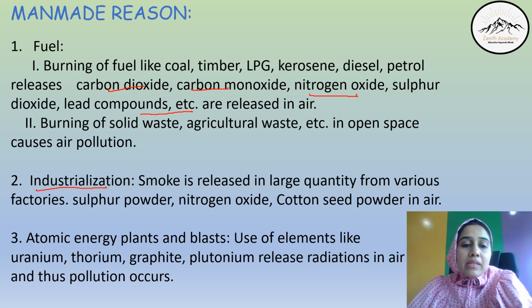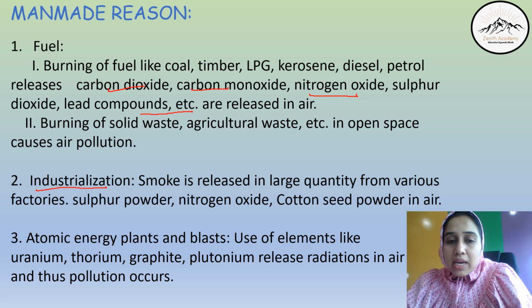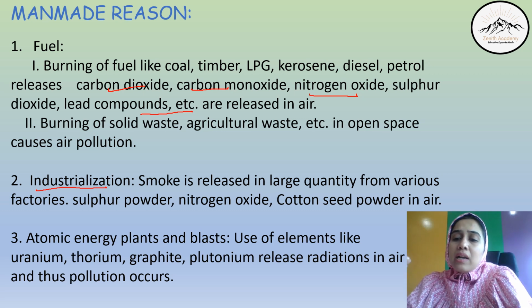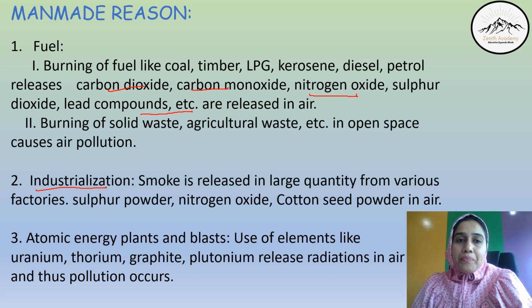The third man-made reason is atomic energy plants and blasts. Now, use of elements like uranium, thorium, graphite, plutonium, these are atomic compounds, and when these elements are used in atomic plants, radiations are released in air, and thus the air gets polluted with radiations. Any kind of radiations are very harmful for the people, the flora, fauna, everything, and these are also the main causes of cancer.